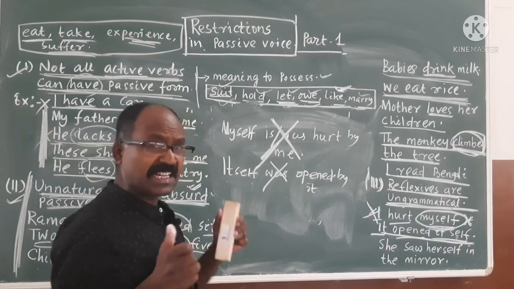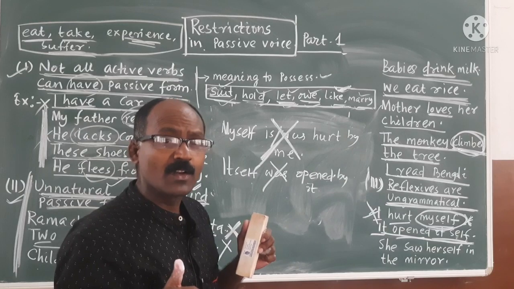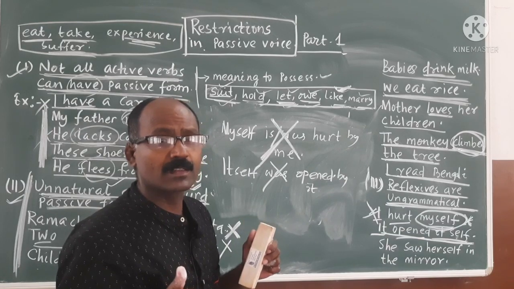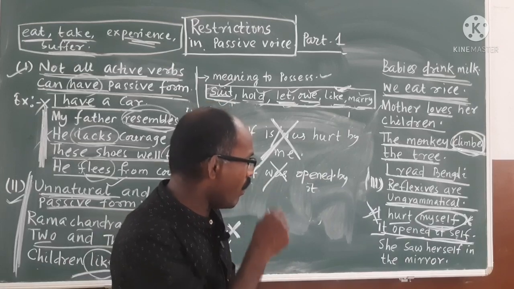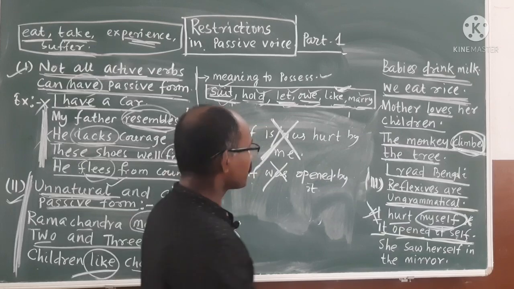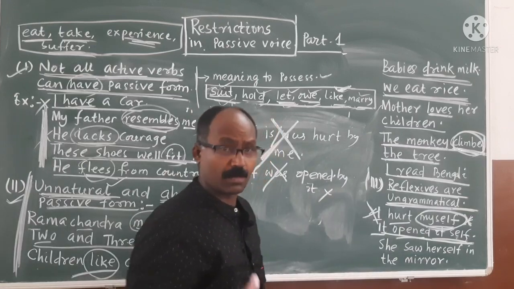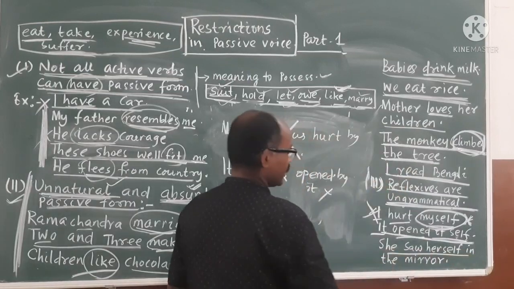Technically, you have to remember these questions, and these questions come in competitive examinations. It seems very easy. You are thinking, "Oh, it is very easy, I can do it." But it won't be. Then: "She saw herself in the mirror."